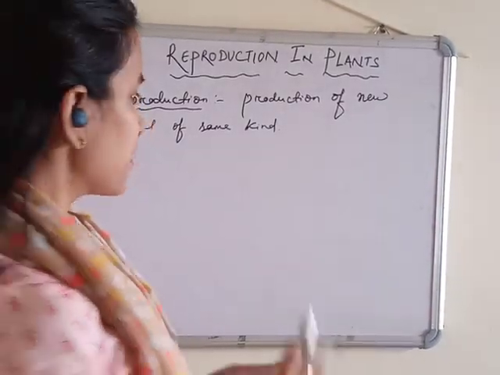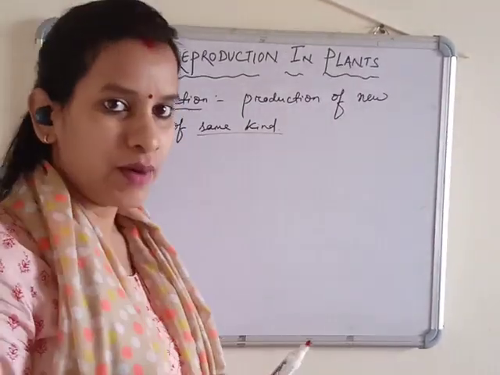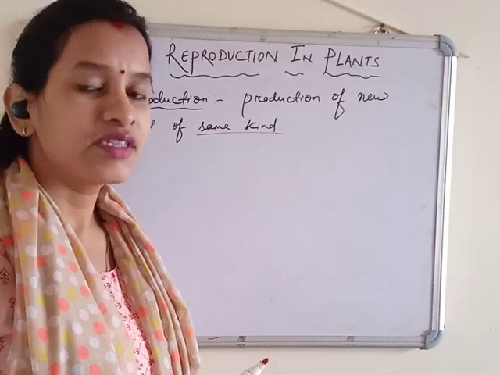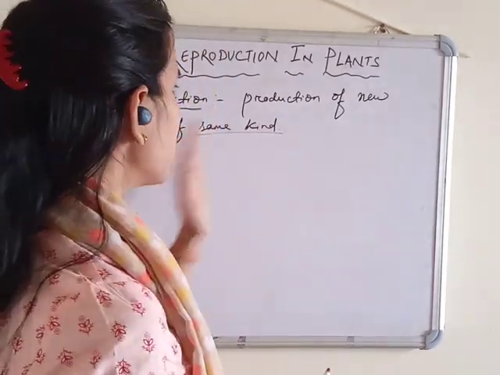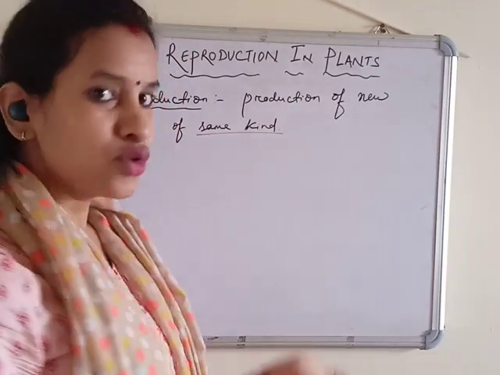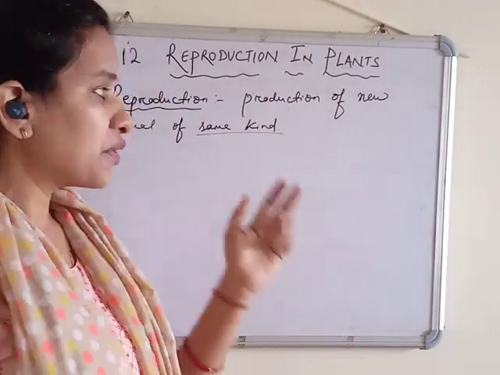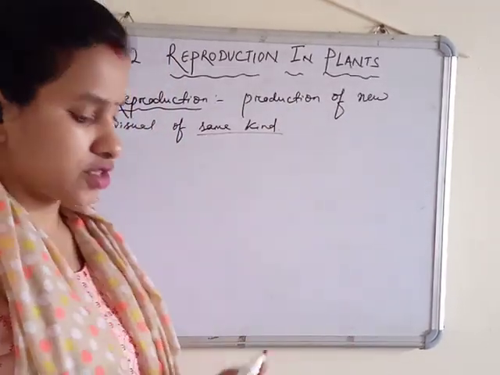Same kind means, for example, a mango seed giving rise to a new mango plant only. So the production of a new individual of the same kind is called reproduction.